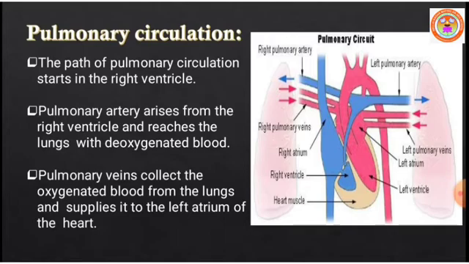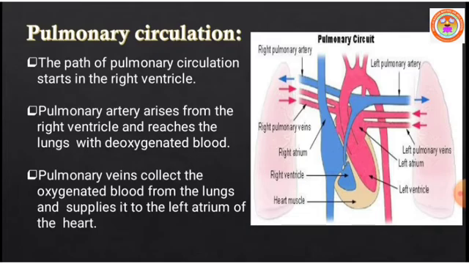Pulmonary veins collect oxygenated blood, that means oxygen-rich blood, from the lungs, and supply the oxygenated blood to the left atrium of the heart. So from the right ventricle, the blood is pumped through the pulmonary artery which reaches the lungs. From the lungs, the blood gets oxygenated.